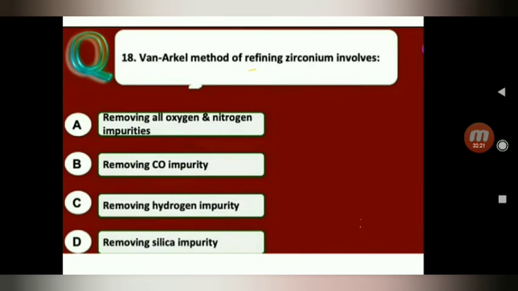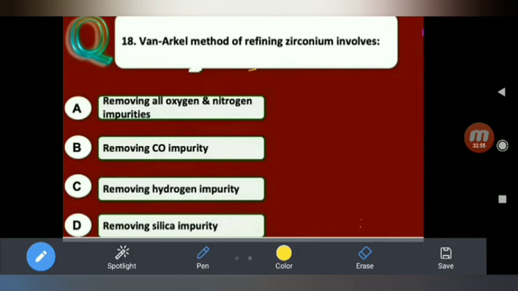Next question. Van Arkel method of refining zirconium involves: A, removing all oxygen and nitrogen impurities; B, removing CO impurity; C, removing hydrogen impurity; D, removing silica impurity. So generally Van Arkel method of refining zirconium involves removal of impurities like oxygen and nitrogen. So the answer is A.